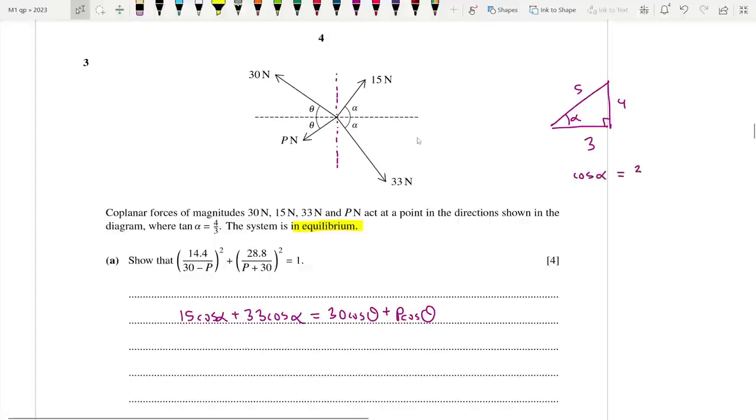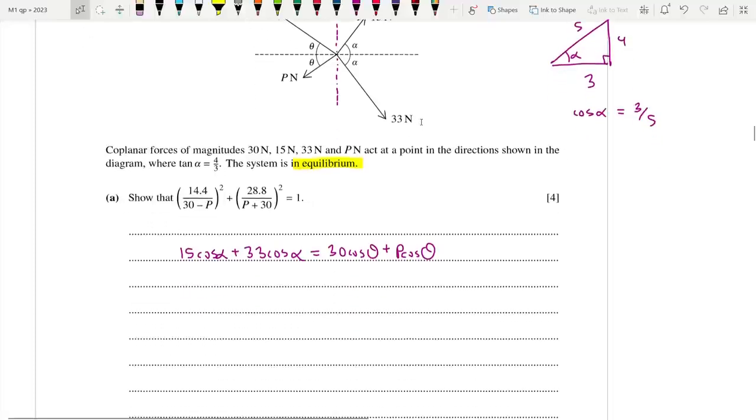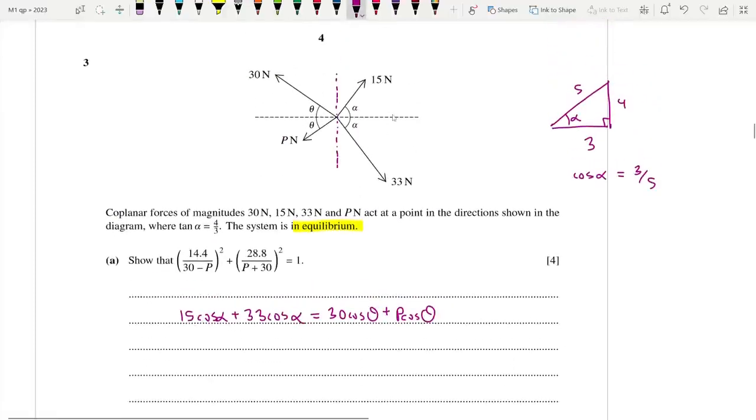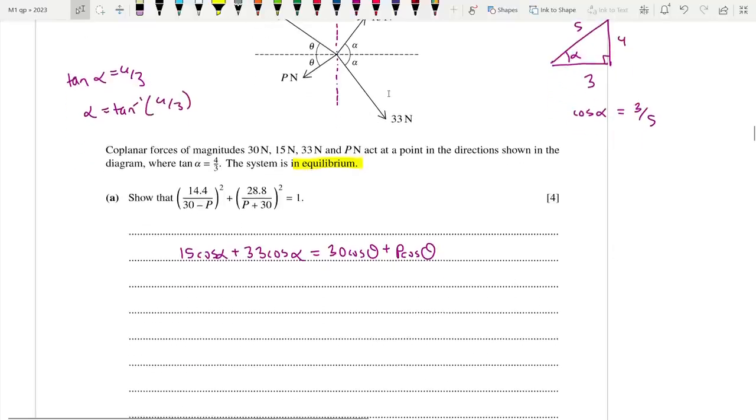Cos alpha is adjacent by hypotenuse, 3 by 5. Or you could find out alpha like this. You know that tan alpha is 4 by 3. So alpha is equal to tan inverse 4 by 3. And then you could input cos tan inverse 4 by 3. This is the same thing. It doesn't matter. It's up to you. If you can find it, it's fine.